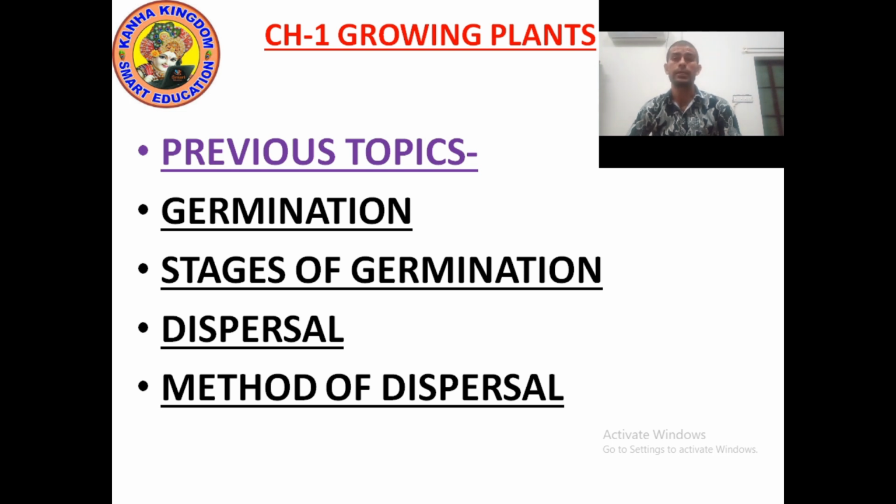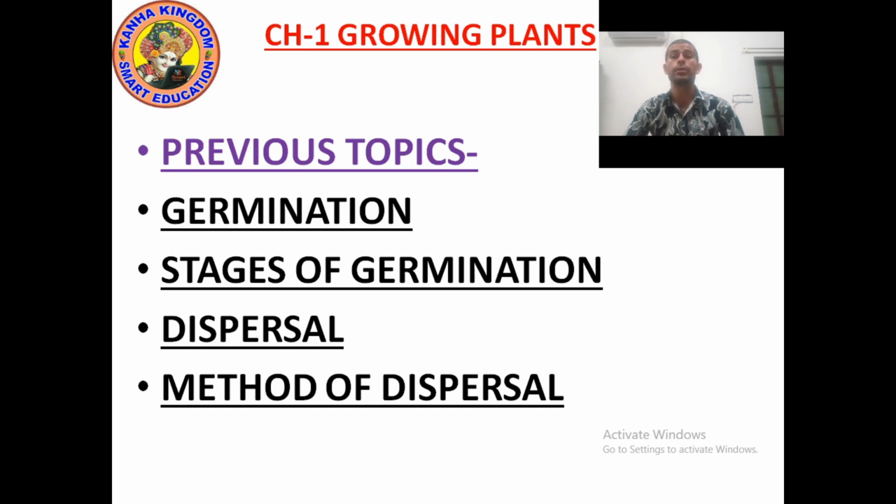Next topic is method of dispersal. Yes, there are different methods of dispersal. So, can you tell me the name of some methods of dispersal? Yes, first is dispersal by wind. For example, dandelion, maple, these plant seeds are dispersed by wind, and dispersal by water.